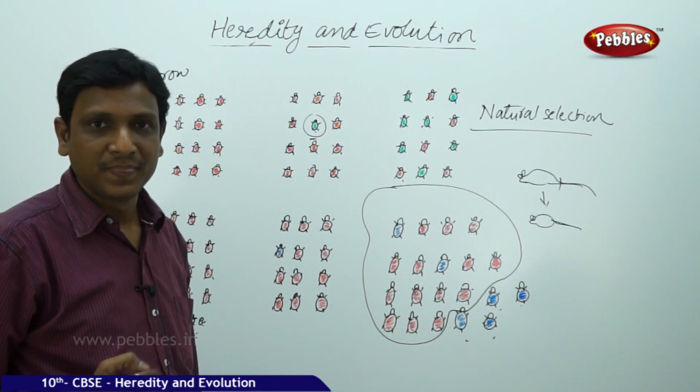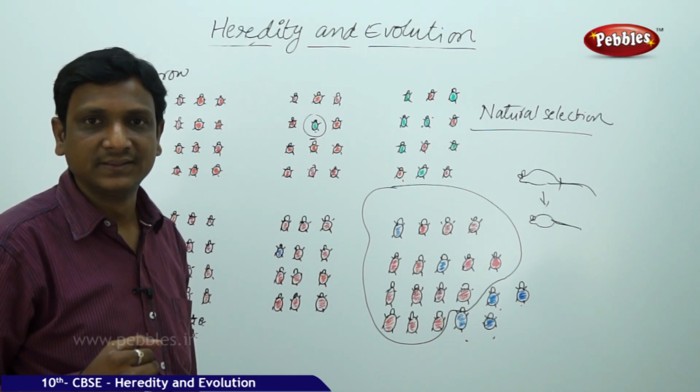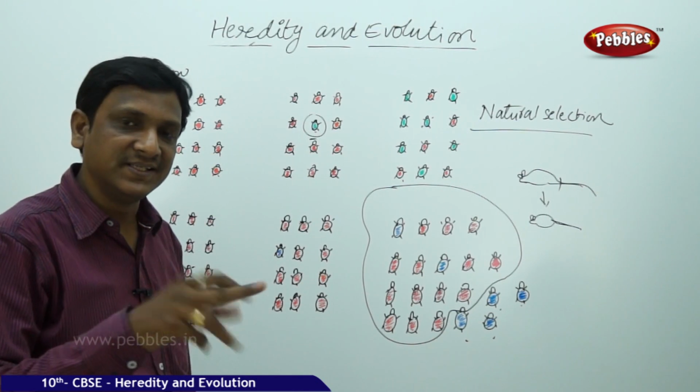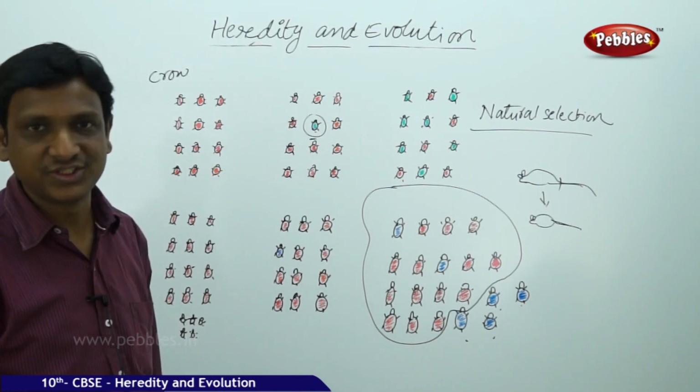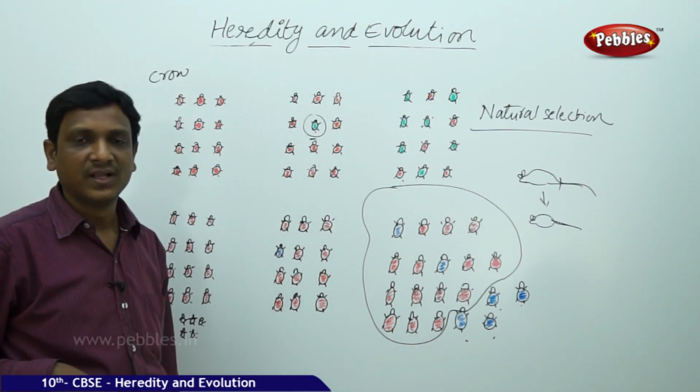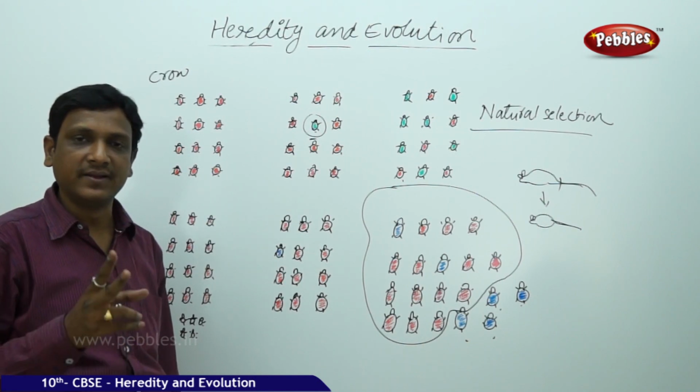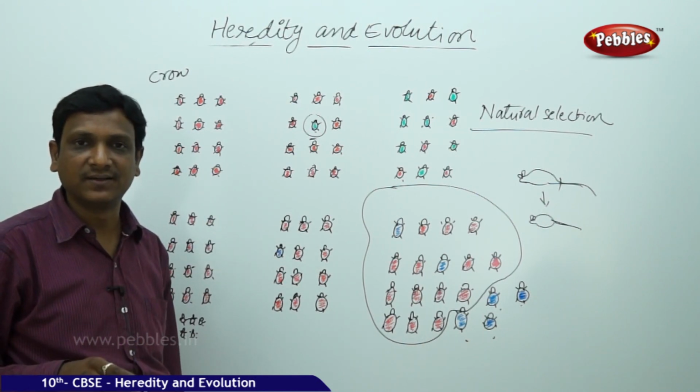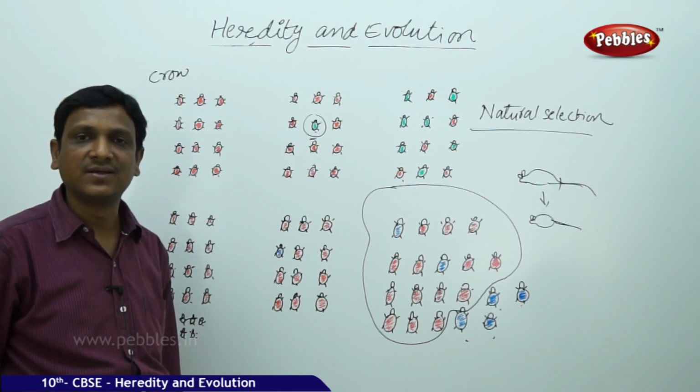Because cutting of the tail is a physical change. It does not make any change in the genes of the rat. It is not a variation. Even if 100 times in 100 generations you cut the tail of the mother, you will not get tailless mice. All the mice are born with tails.